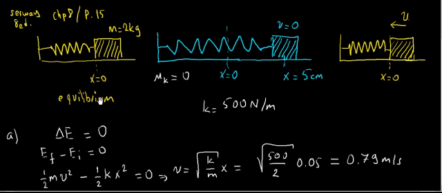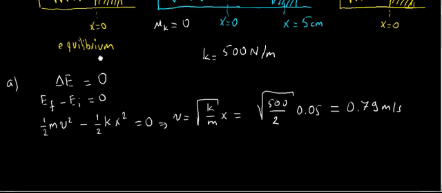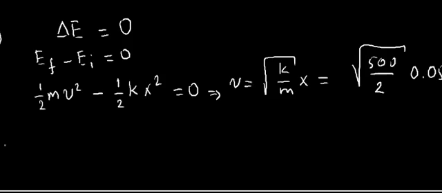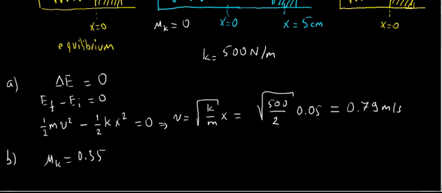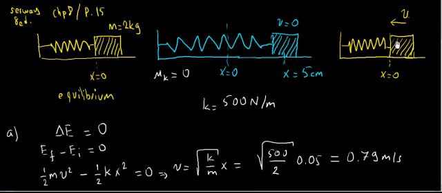Part B of the problem says if there is a frictional force between the surface and the block with this coefficient of friction 0.35, then what will be the velocity when it crosses the equilibrium position here.